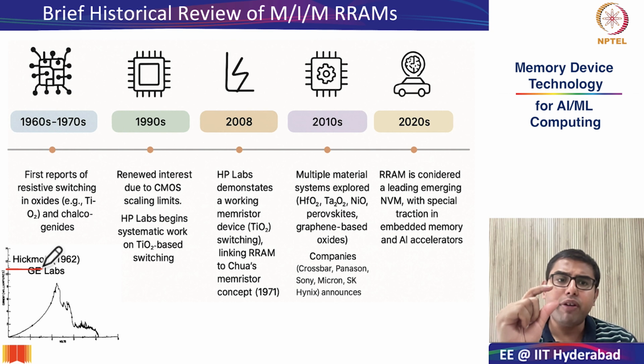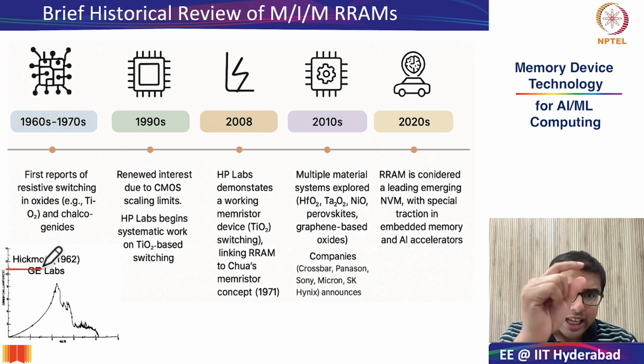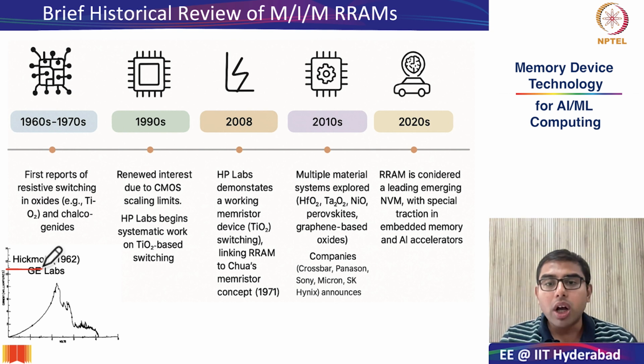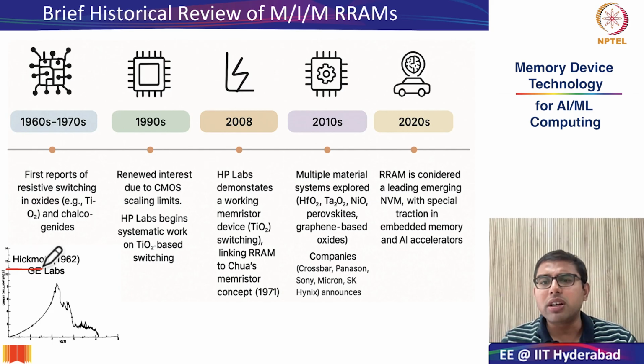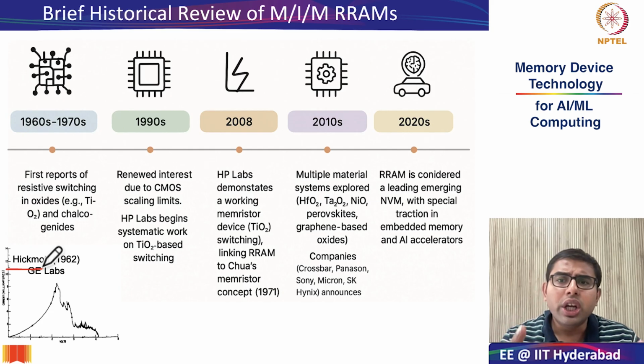He was able to observe very nice switching because he had made these oxide films very, very thin, in the order of 35 nanometers, 40 nanometers, or even 100 nanometers. Now, those in the current-day context look very large, but in 1962, making these thin films was a novelty.